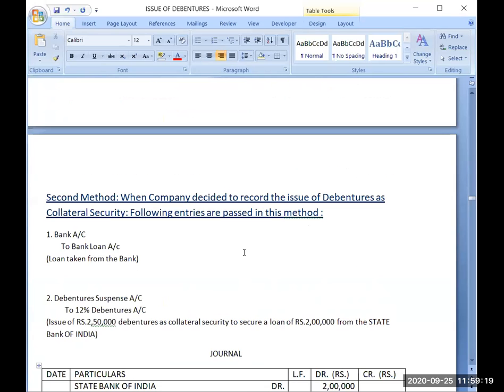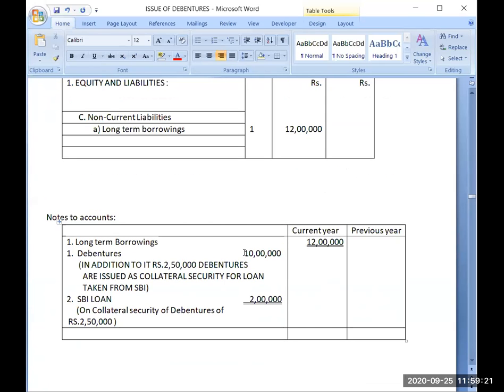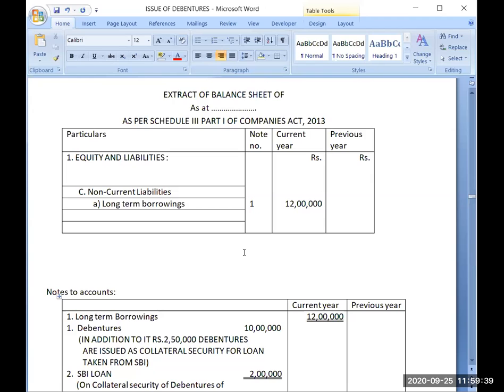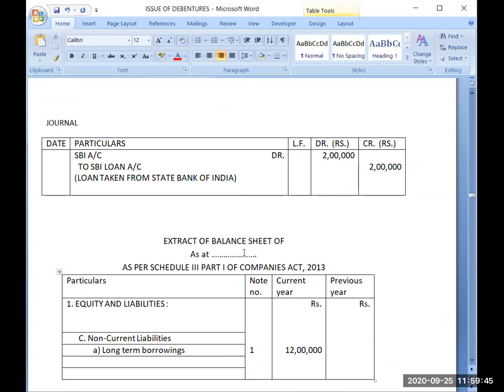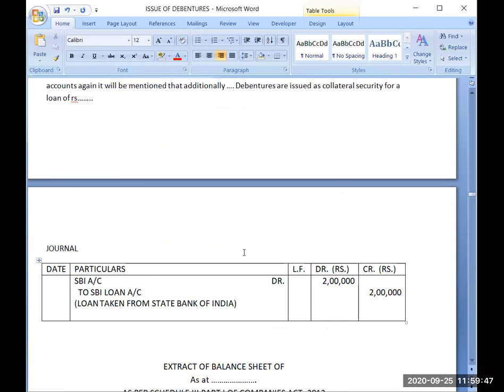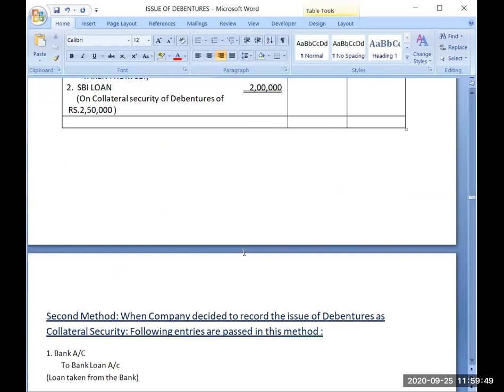not beyond that. So you will not get any question like you are issuing debentures and the question is asking you to present the issue of debentures in the balance sheet. That will not come. But if you are issuing debentures as collateral security, that may be asked and that has to be presented in the balance sheet. So I hope this whole topic is clear.